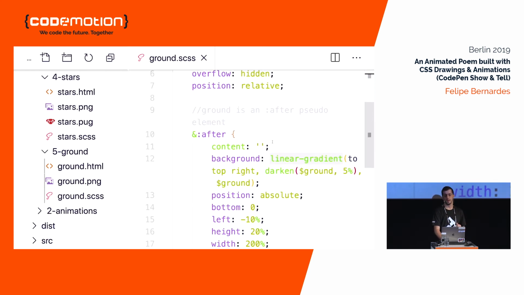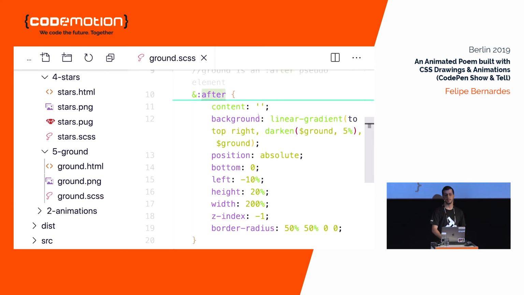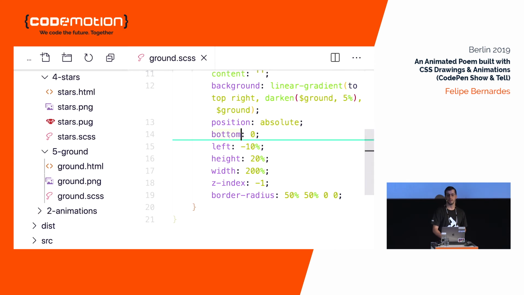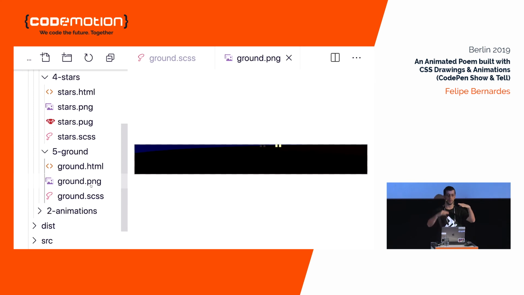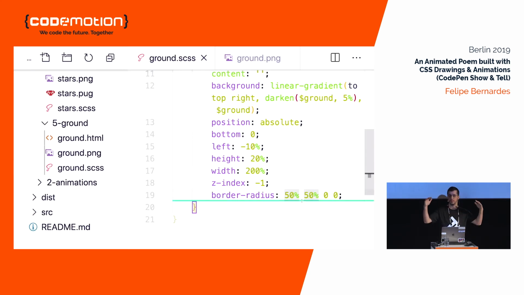And the ground element is actually created with the after pseudo element. It has a linear gradient color, and as I said, it's positioned sticky to the bottom of the screen, a little bit overflowing to the left and to the right, and it has double the screen width. This way it looks just slightly curvy when we use our border radius here for the top sides.